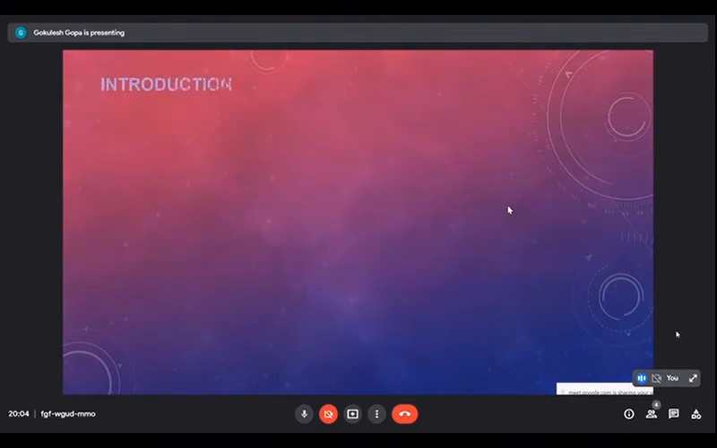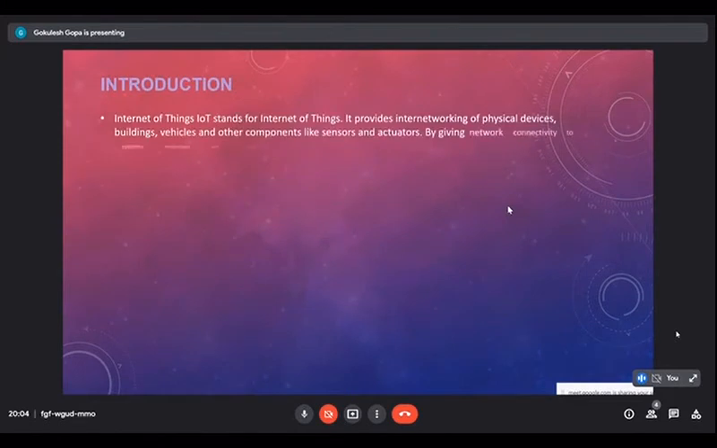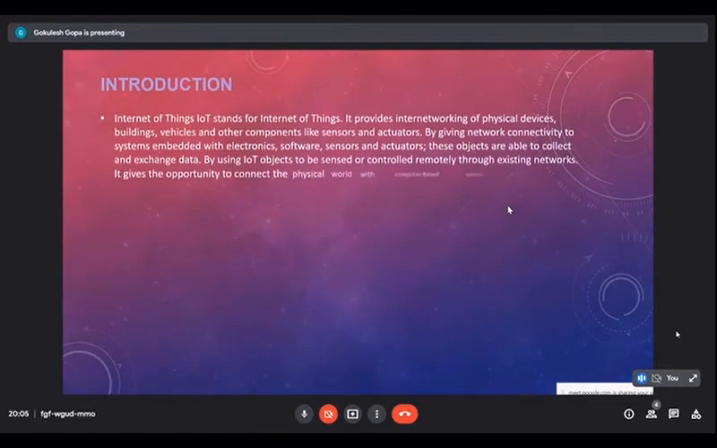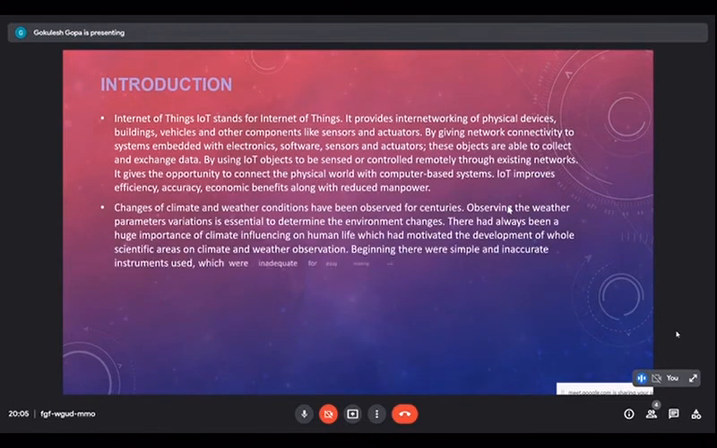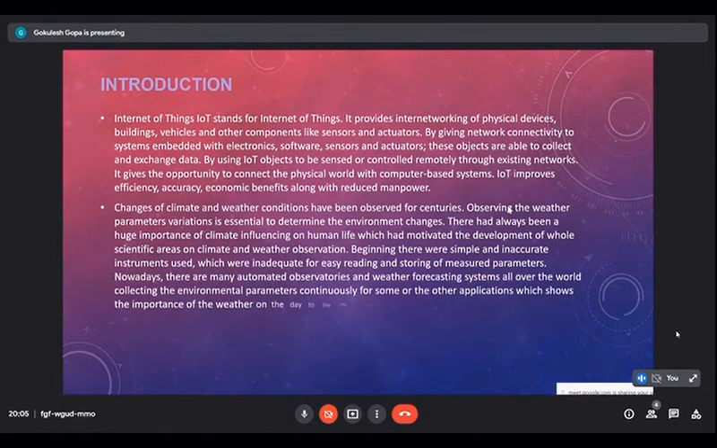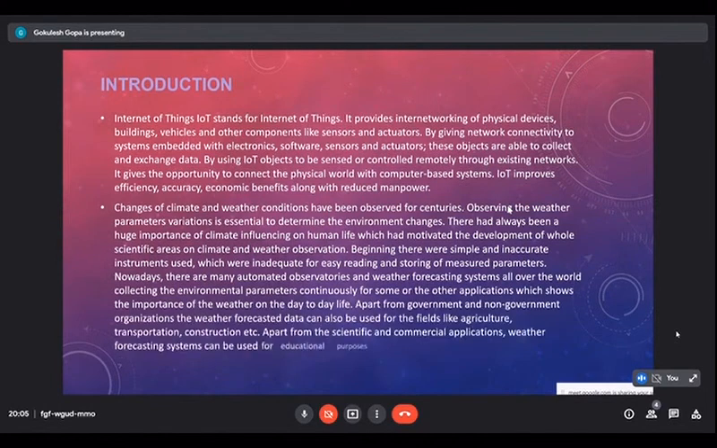collect and exchange data. And we also know that climate change is a really big problem for us, and day to day changing weather conditions are being observed by different observatories and weather forecasting systems. So in the same manner, we have prepared a project on a weather monitoring and air quality index monitoring system. We will be using technologies such as ThingSpeak to monitor the data with the help of a cloud server.